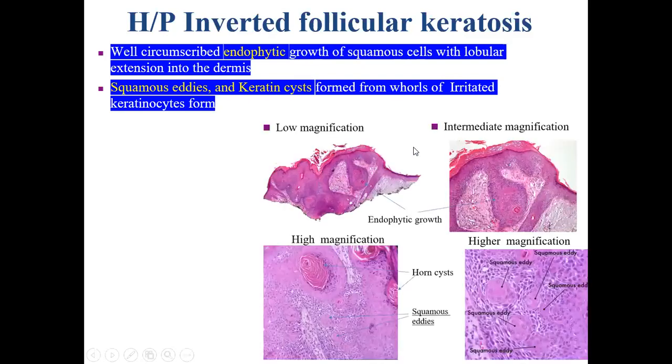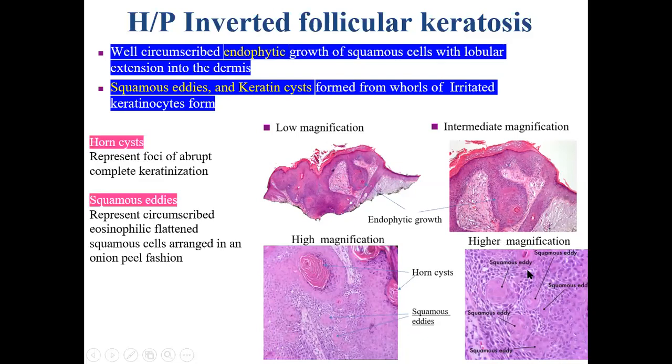Endophytic lesion means that this is the epidermis, and there is a fist-like structure coming down. In seborrheic keratosis, it is an exophytic lesion; it would go outside, but in this case, it is an endophytic lesion. Again, in a higher magnification, you can find an endophytic lesion which is going inside. At higher magnification, we find the haunches and the squamous eddies. In this, you can see the haunches, and squamous eddies are visible here, but for that, we need a little higher magnification.